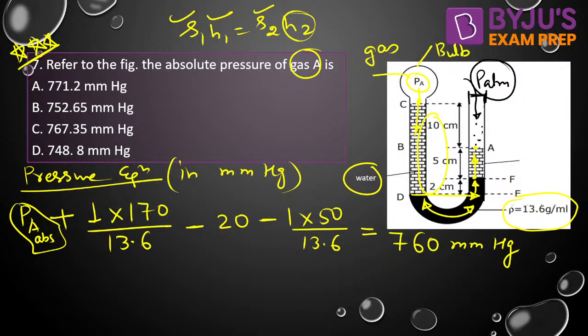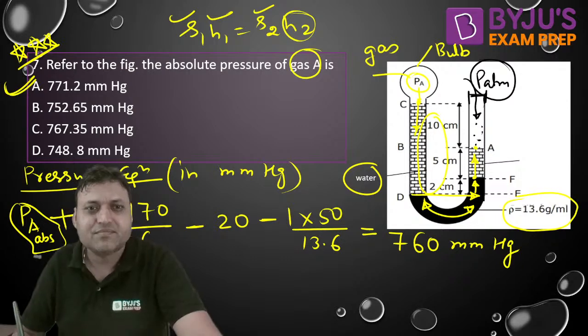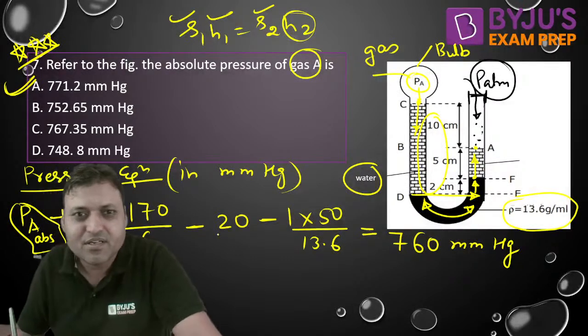Do the calculation and let me know the answer. Are you getting option A or not? Are you guys getting option A? Nearest option is option A. That is the correct answer.